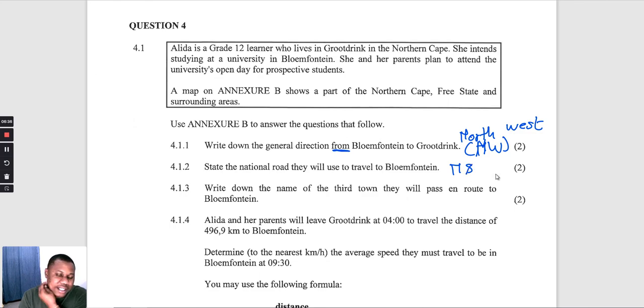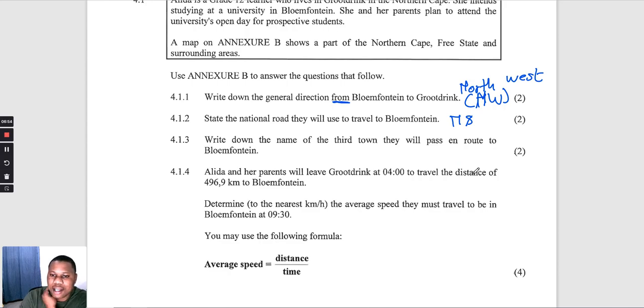So guys, I think it's very impossible for someone to fail maps and plans, because all the questions depend on the map given. Okay, so sometimes I feel like maps and plans is just free marks, right?